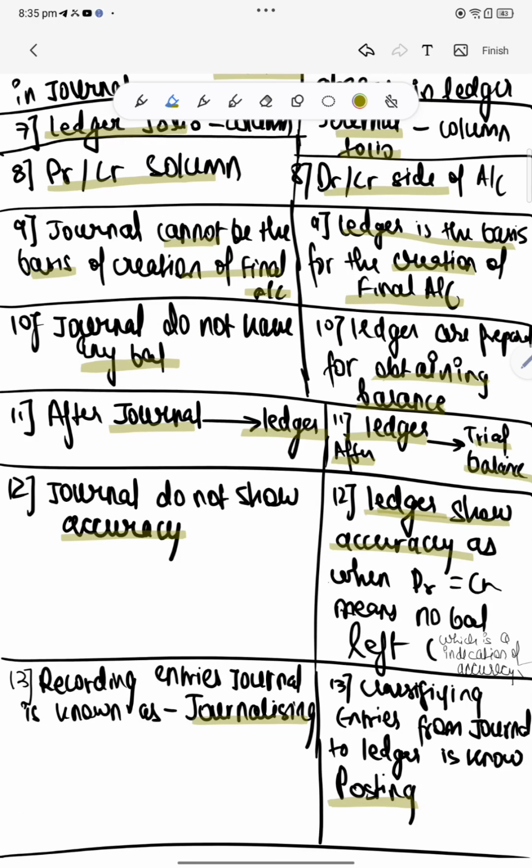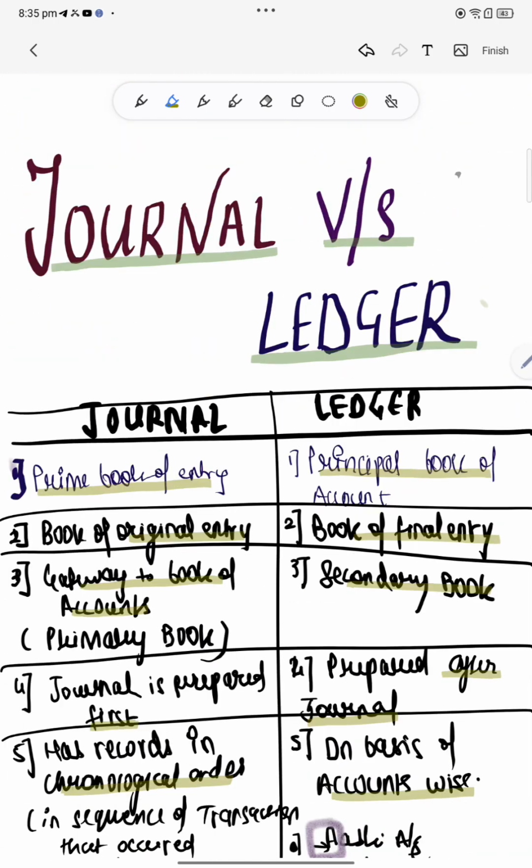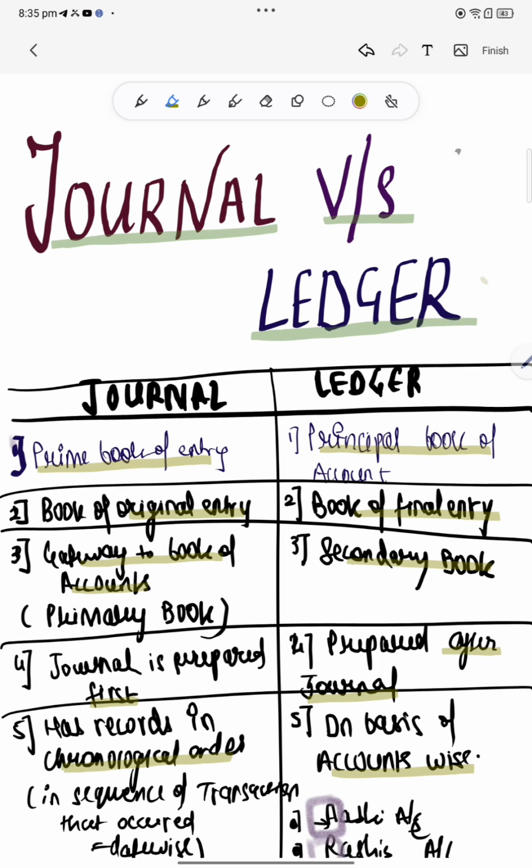I hope all these distinctions were way more clear for you to understand what is journal and what is the ledger. And I think this is the most precise and conceptual understanding that you can get in most simpler terms.